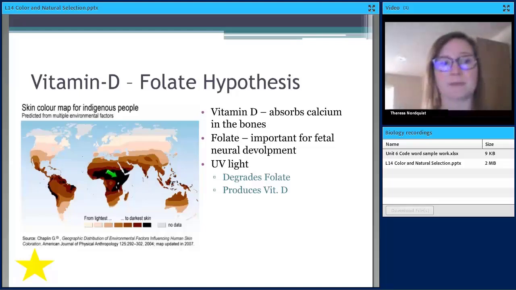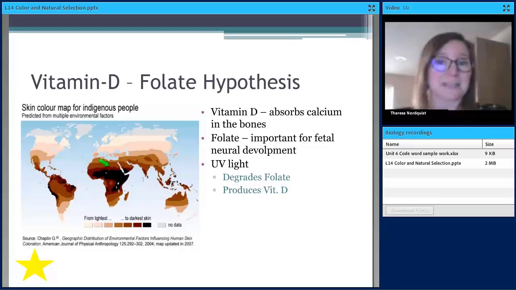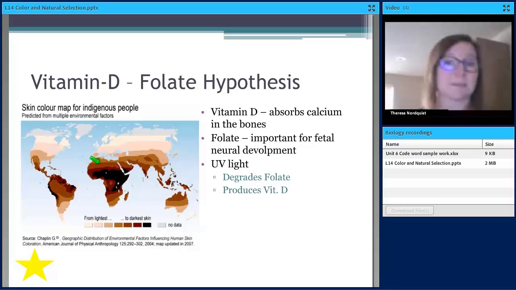But as people moved away from the equator, and Homo sapiens originated in Africa with dark skin, they had less UV light, and with dark skin were not able to produce as much vitamin D. So through time and mutations that naturally arise, some people had mutations or inherited mutations that decreased the amount of melanin that they produced.